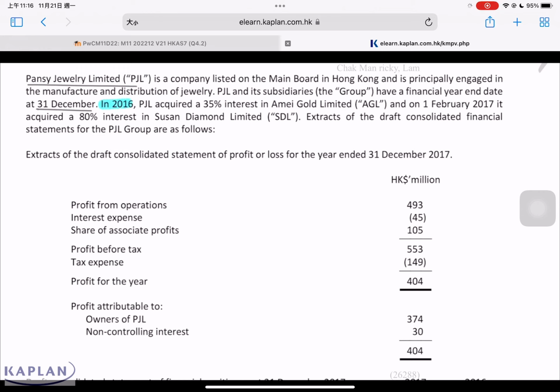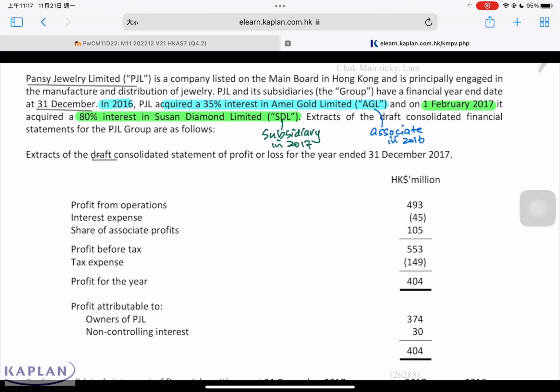In 2016, that was last year, PJL acquired 35% interest in AGL, and this year on 1st Feb 2017, PJL acquired 80% of STL. Unless the question indicates otherwise, I would think the 35% is considered an associate, whereas this 80% will be considered a subsidiary. The subsidiary is acquired in 2017, so we consider the effect on cash flow of a newly acquired subsidiary. The associate was acquired in 2016, last year. We do expect a share of associate profits, and we may receive some dividend income from the associate.